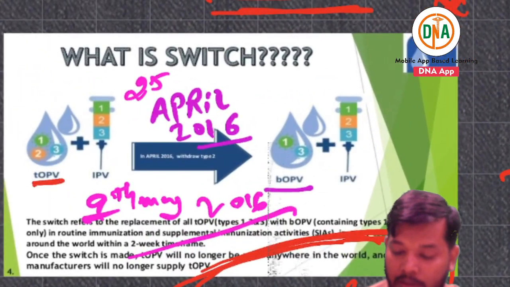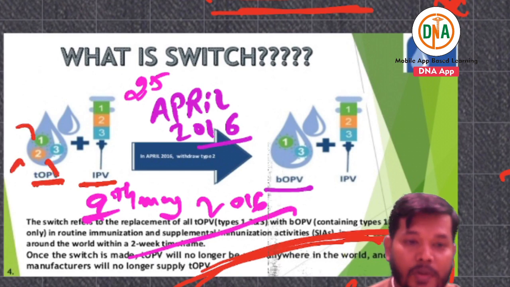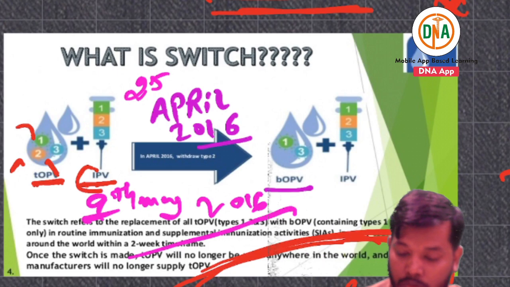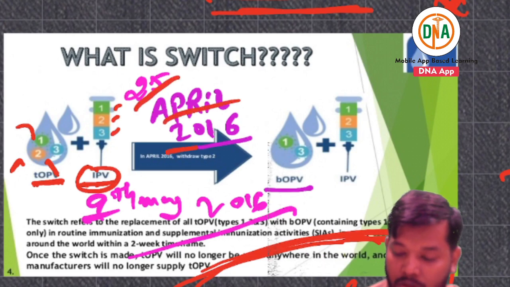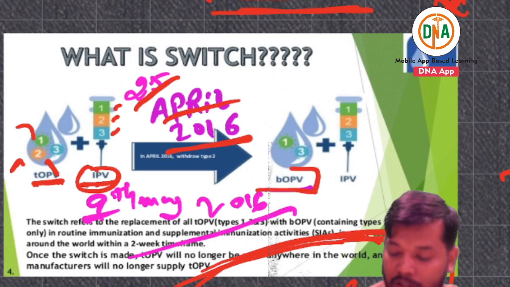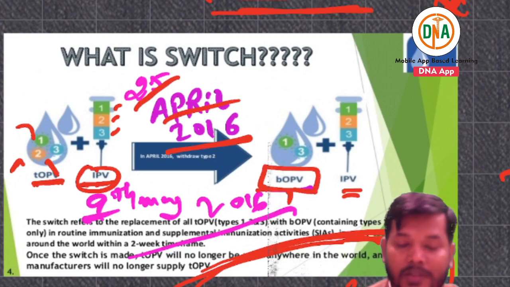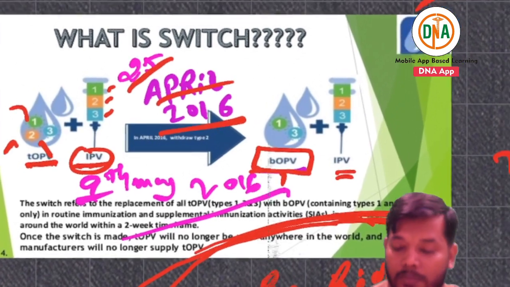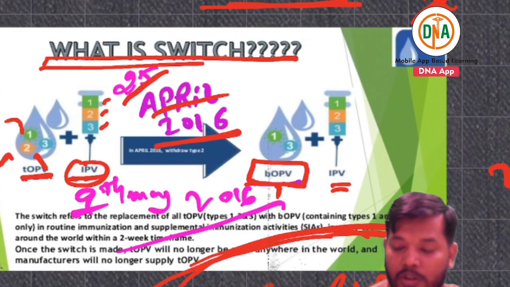This is trivalent, 1 to 3 components are there. Also in IPV, 1 to 3 components are there. On 25th April 2016, that was changed to bivalent OPV plus IPV. So this is basically what is called the switch.